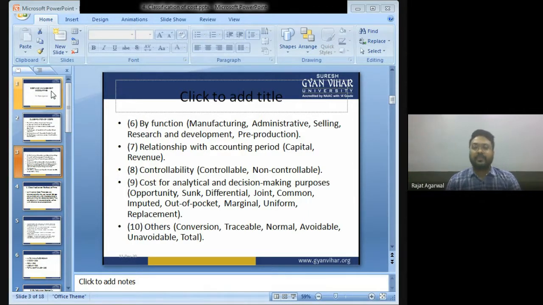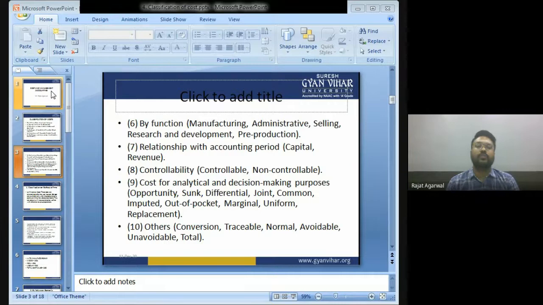Then classification of cost on the basis of relationship with accounting period. In this, we are going to discuss about capital cost, revenue cost. Then classification of cost on the basis of controllability. In this, we are going to discuss about controllable and non-controllable cost. Then classification of cost for analytical and decision making purpose.